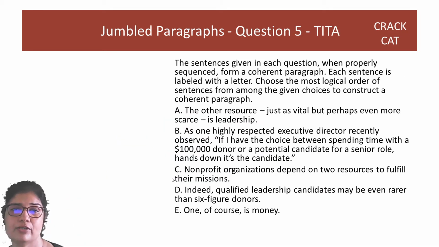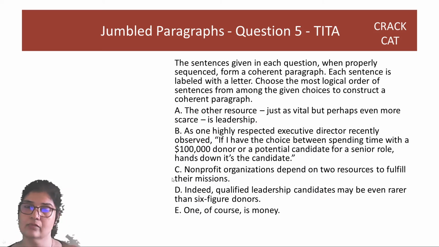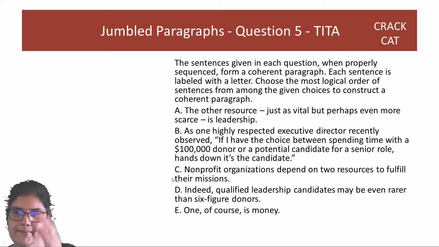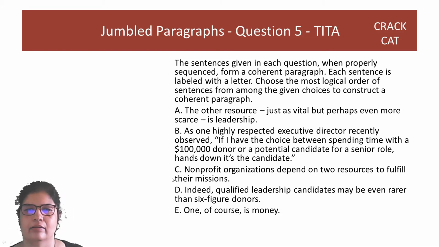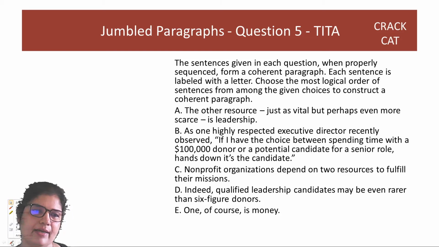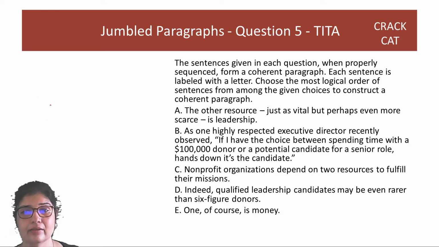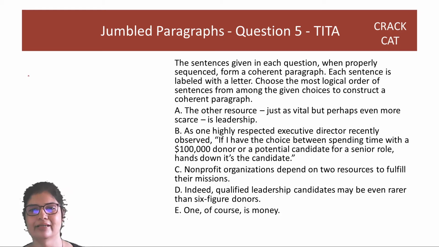Great. Let's look at the fifth question. Fifth question, not that difficult. You have one, of course, is money, and the other resource, so that is linked anyway. And you have non-profit organizations depend on two resources, so it has to be C, right? And then E, and then A. So these two links have to be quite clear, right? One, of course, is money, and the other resource, and depend on two resources.